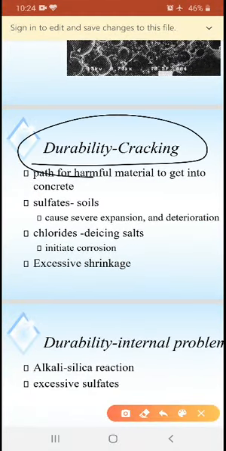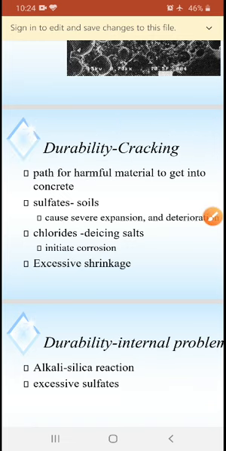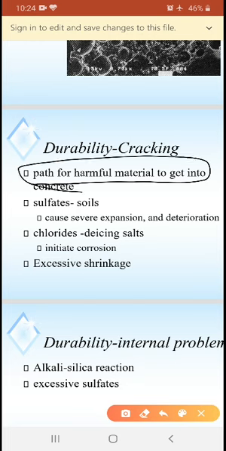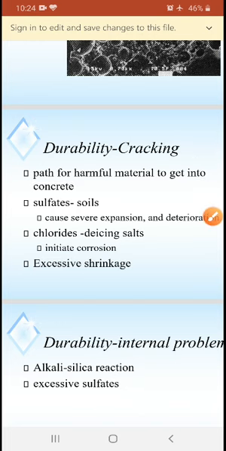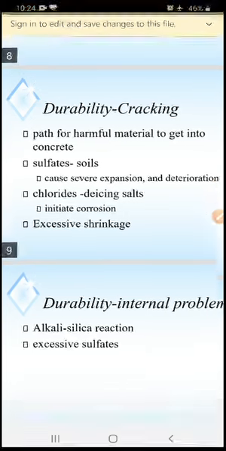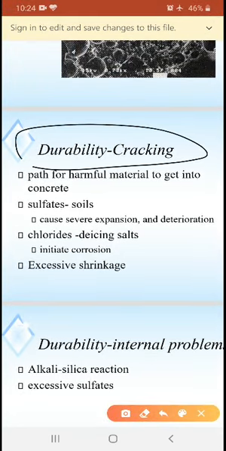Next, durability and cracking. How will you find the durability and cracking? Cracks are a path for harmful material to get into the concrete. This will be an easy path for harmful substances. For example, if we are constructing a nuclear plant or any power plant, in such cases we can expect harmful radiations to easily enter through the cracks.